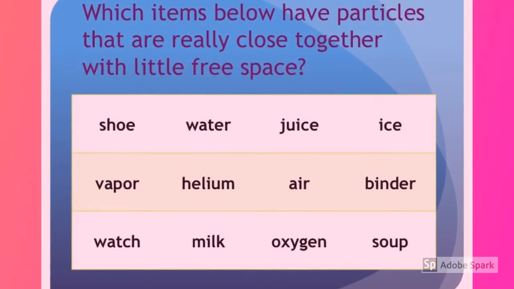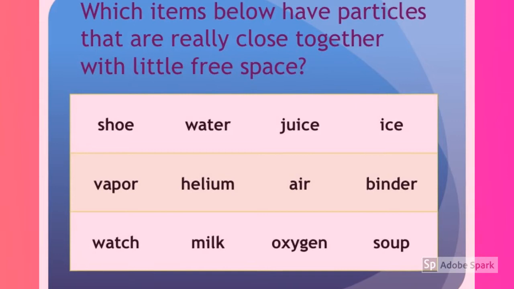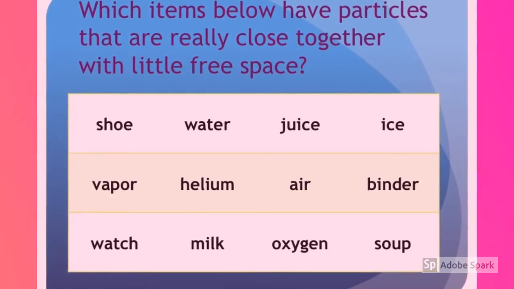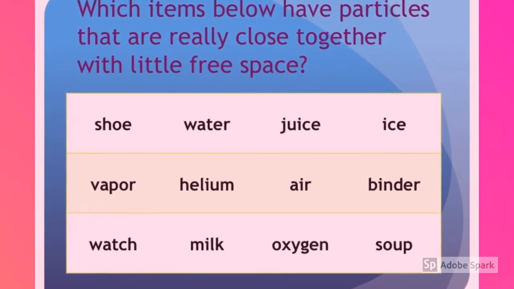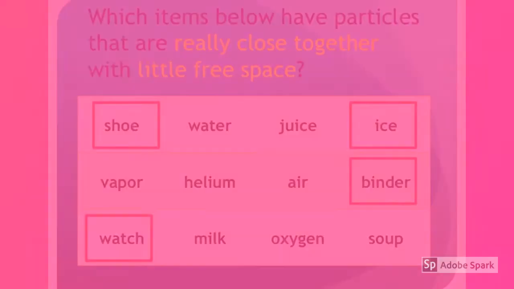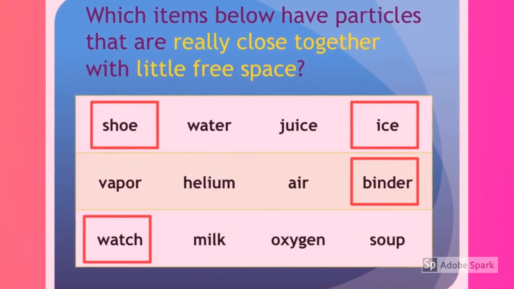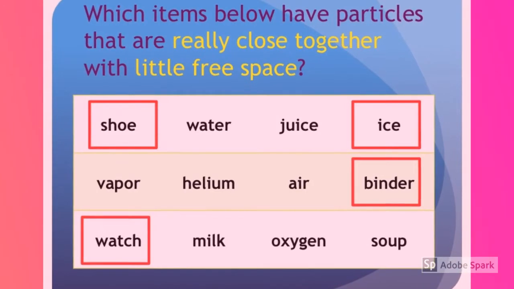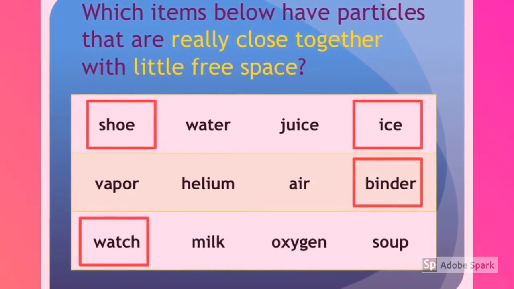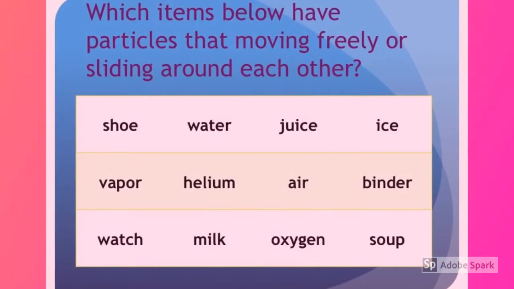Which items below have particles that are really close together with little free space? Really close together with little free space are solids. Shoes, ice, binders, and watches are all solids.